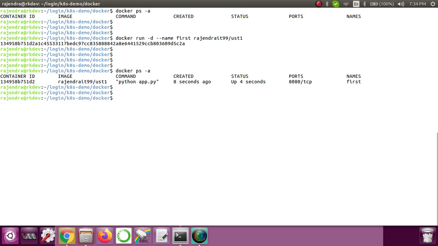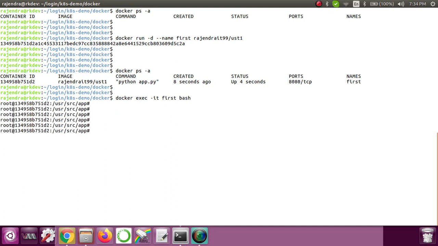Now let's go inside the container. How do we do that? docker exec -it, then your container name, and how you want to open the shell. There are different types of shells. Now if you see in this current directory, I have 3 files. Right now the application running inside this container is not writing anything inside the container, so I'll write something here.